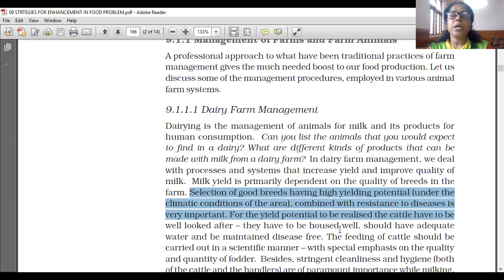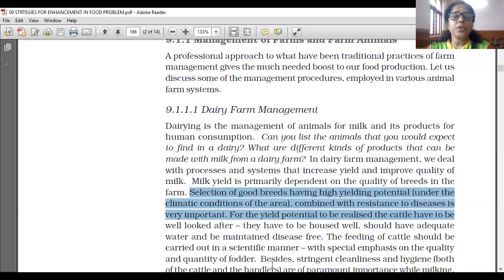They have to be housed well. Housed well means the cattle shed should be fully ventilated, hygienic, and clean. They should have adequate water and be maintained disease free also.